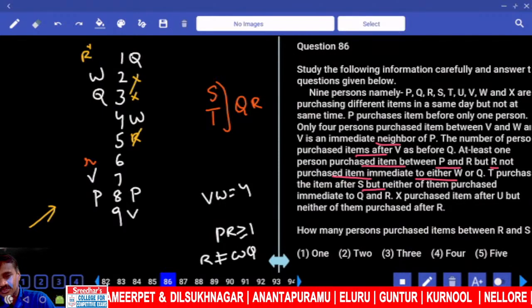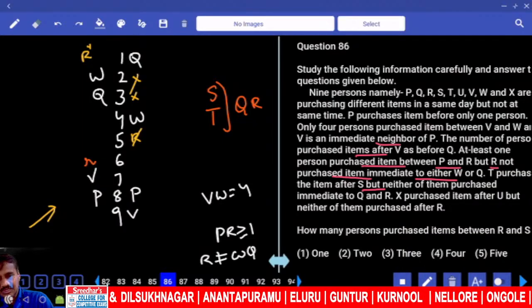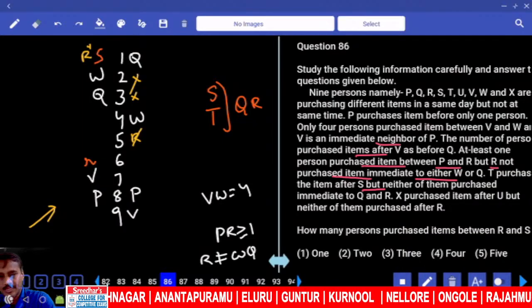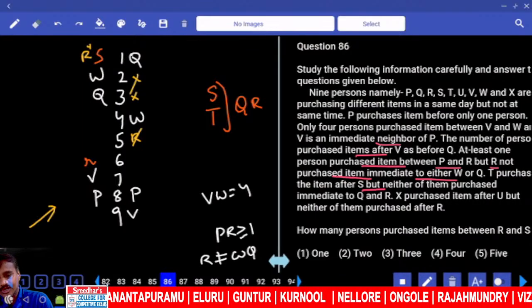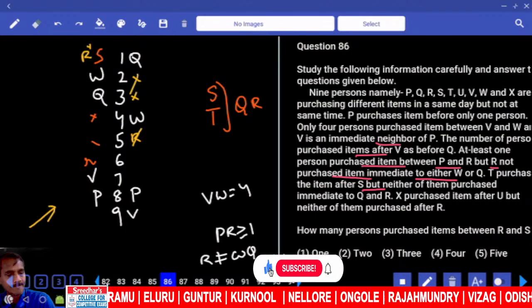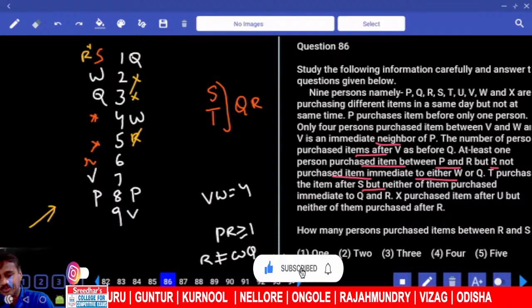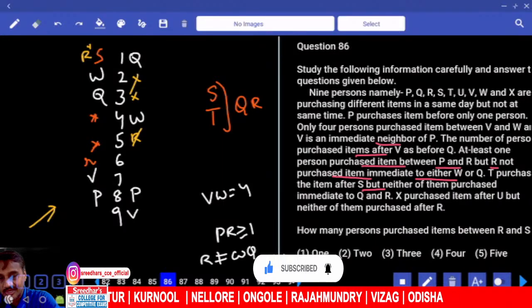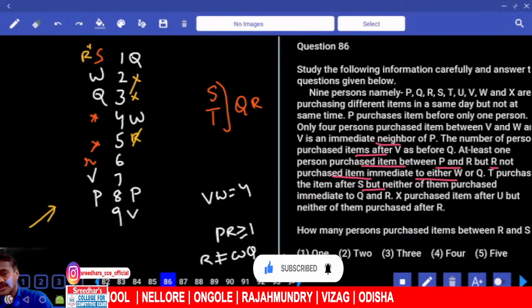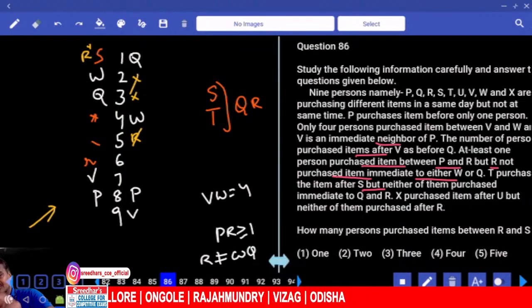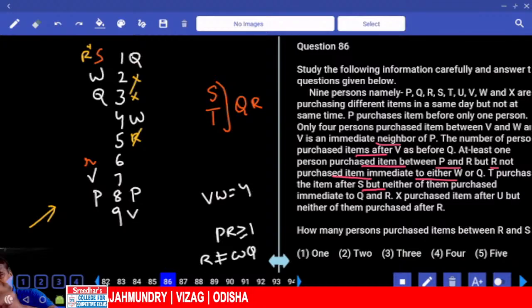S is before T. Now let us take S is here. If S is here, you cannot have R at this place, and T cannot be here, because it cannot be adjacent to Q and R. Hence, we cannot have R at this place. Now if R is here, then what is the other possibility? Then R is at the 5th place.